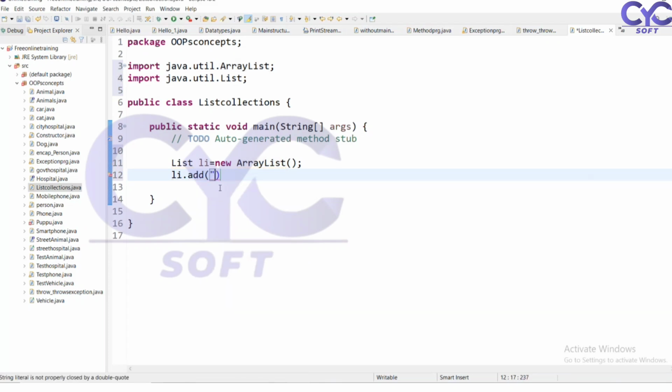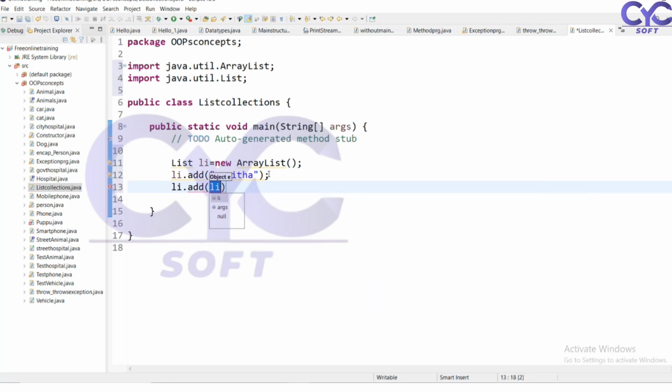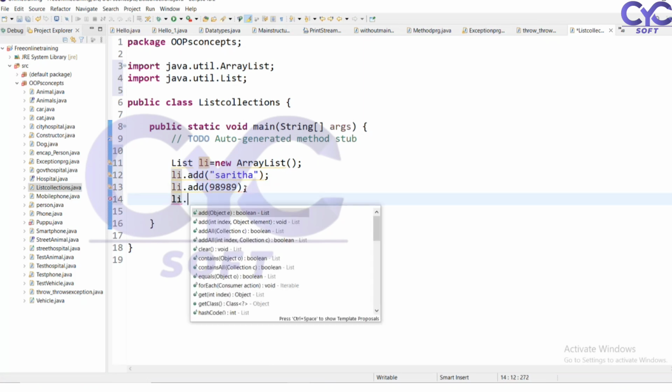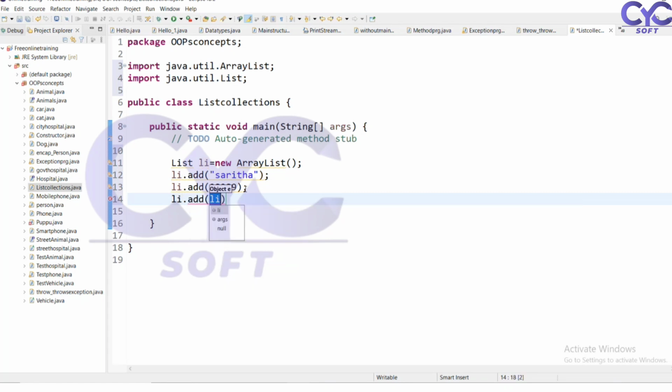What is the li object? I want to add my name. Next, li.add, I want to add my employee ID, which is a numerical type. Then I want to add some float type of values, point something. So I am adding this one, and I have added this value.